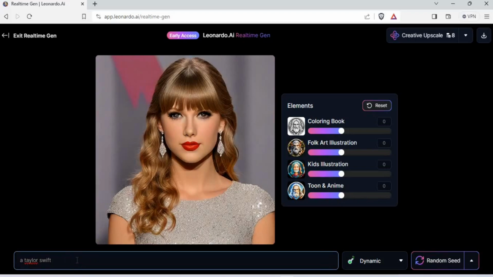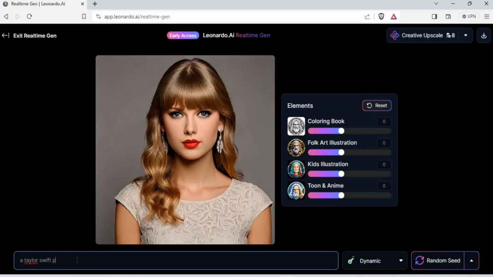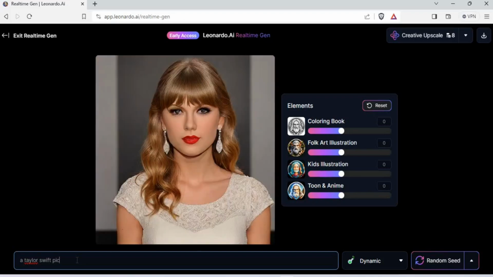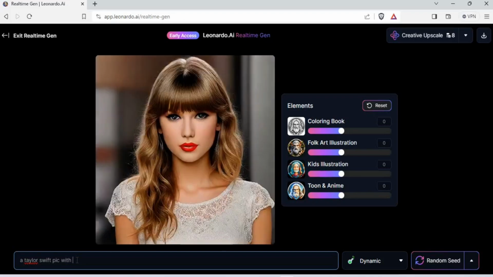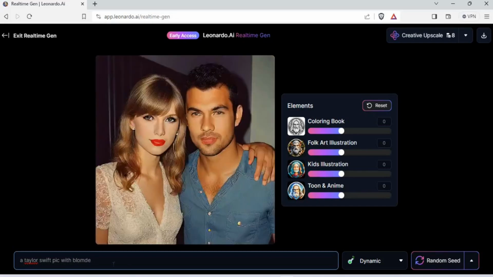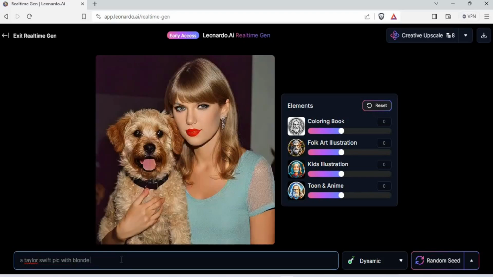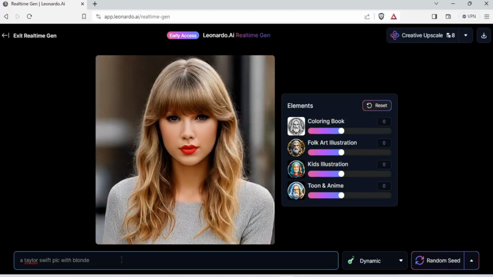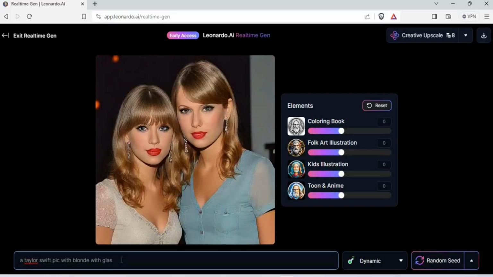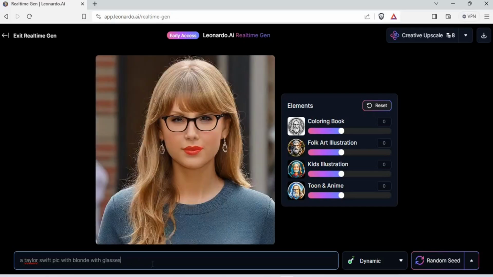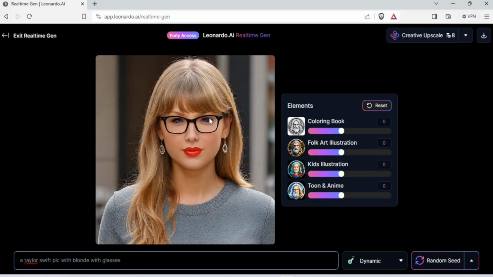Now let's remove image. A Taylor Swift pic, or means picture, with blondes. So now it's a Taylor Swift image with blondes. I never said dog, but I don't know why they picked up a dog, but I said blonde. So it's blonde. Okay, fine, blondes. And with glasses. Okay, so it actually knew I wasn't talking about a wine glass or other glass. It's a glass that you wear.